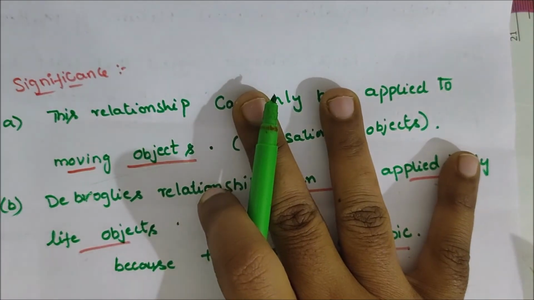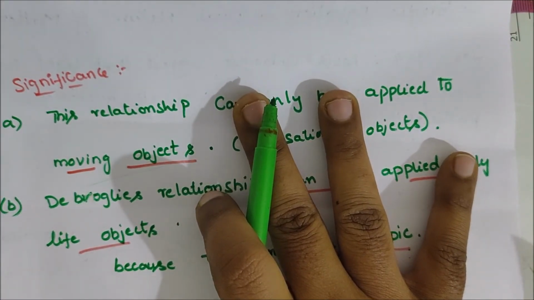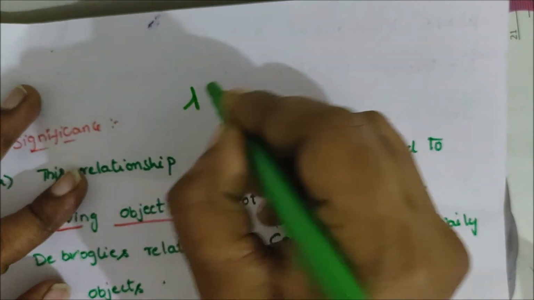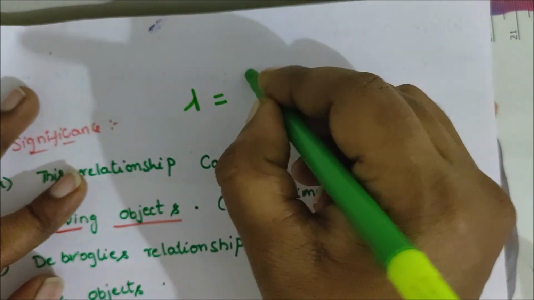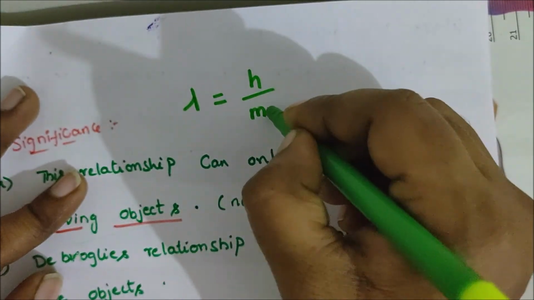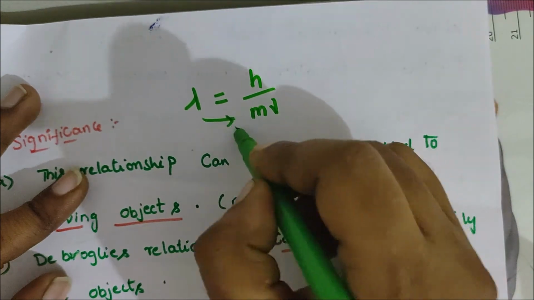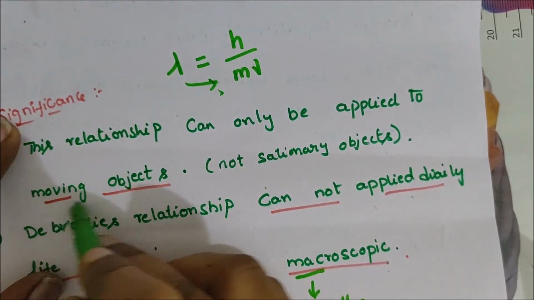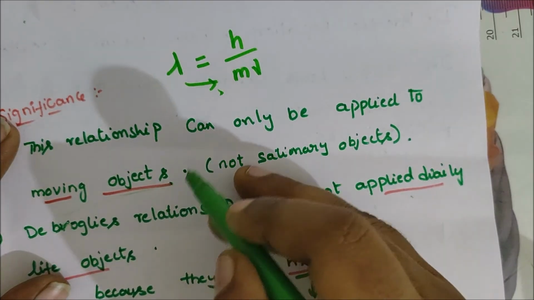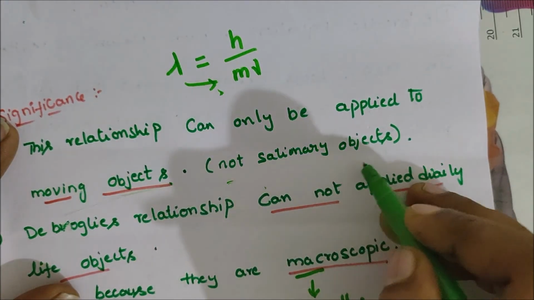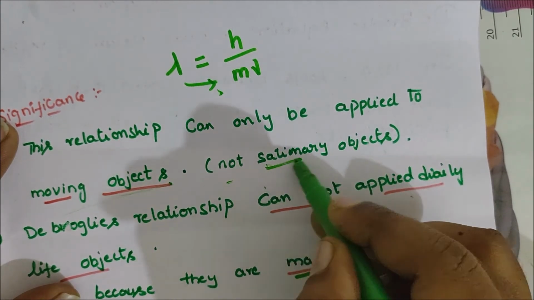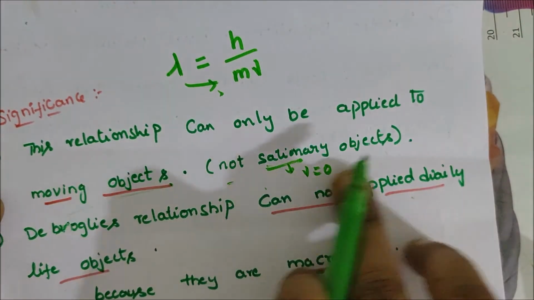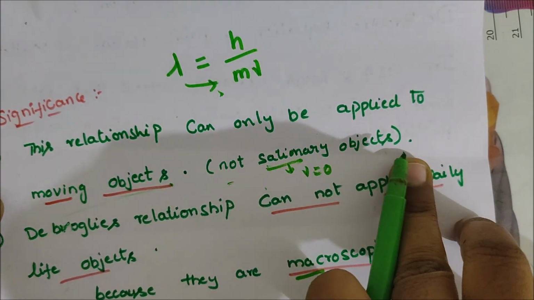And the significance of the de Broglie equation. In the de Broglie equation, this relationship, lambda equal to h by mv, can be applied only to moving objects. That means each moving object has mass and velocity, but not stationary orbits. For stationary objects the velocity is 0, so it does not apply to stationary objects.